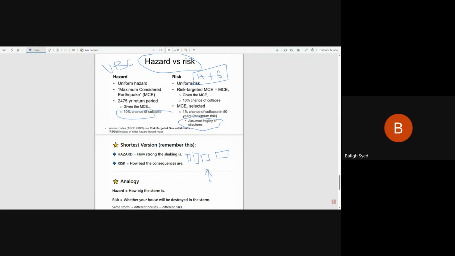Everyone has stopped designing according to the UBC, because UBC is just the general guidelines, right? But IBC is more accurate, because IBC tells you whether your house is going to be destroyed, or there will be moderate damages, or there will be controlled damages. So that is the risk-targeted risk.